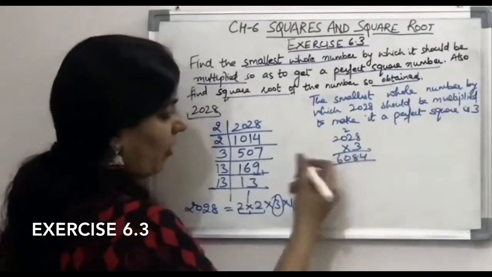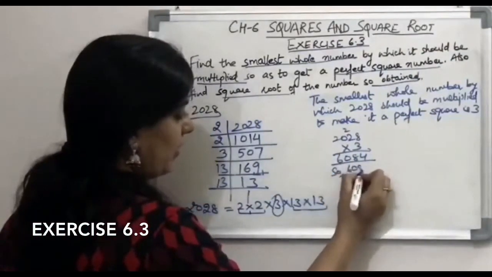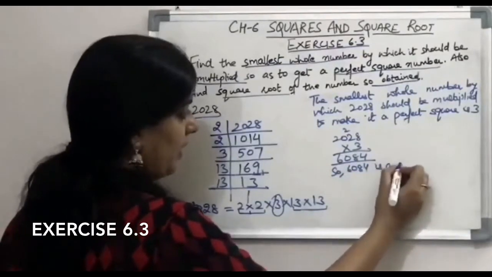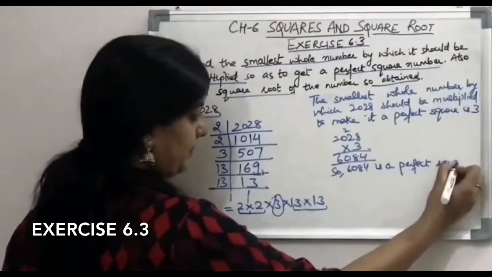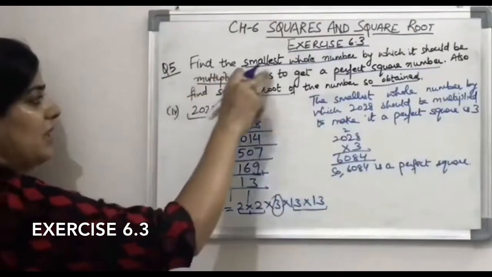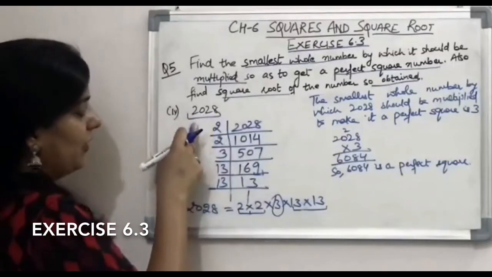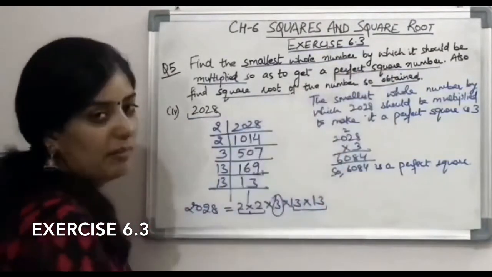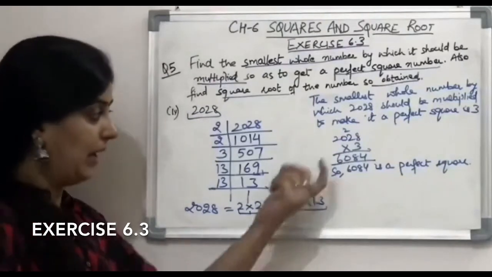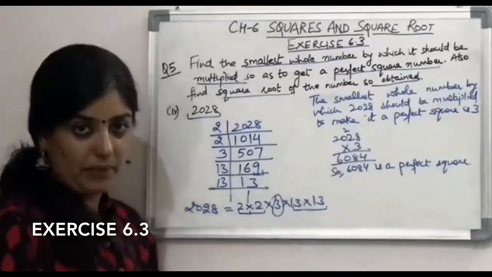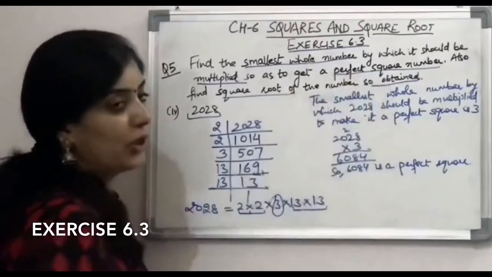So what we have got? We have got 6084. So clearly 6084 is a perfect square. Now our first part is over. What was the first part? You just have to find the smallest number that should be multiplied by each of the following numbers to make it a perfect square. आपको सबसे छोटा नंबर निकालना था, वो हमारे पास 3 आ गया, हमने मल्टीप्लाई करके perfect square भी बना दिया. Now second part, you also have to find the square root of the number so obtained.